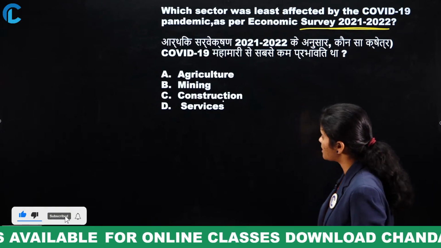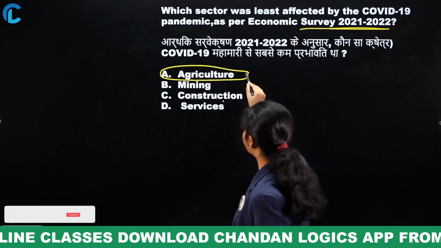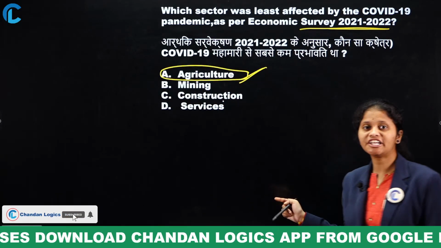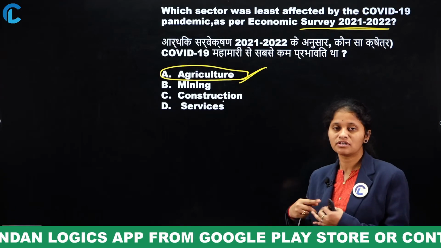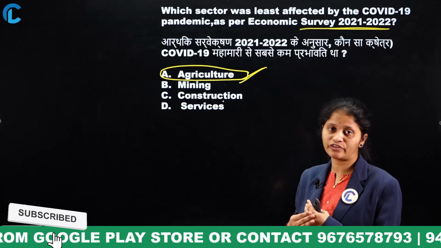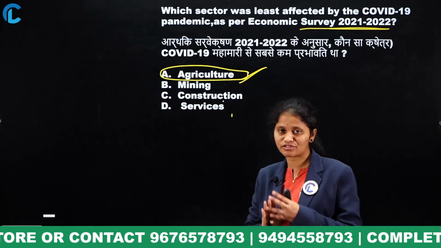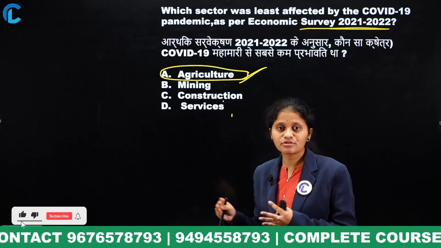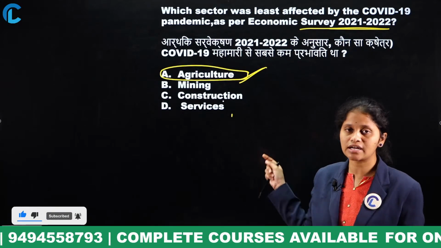Option D, Abhiram, services. Yes, here you can observe agriculture was the least affected sector during the COVID-19 pandemic, because during the pandemic, services and industrialization, because of the pandemic situation, like lockdown, all these issues faced a major problem in these sectors, but in agriculture there were no restrictions and rules, right? So during the pandemic time the least affected sector is the agriculture sector.